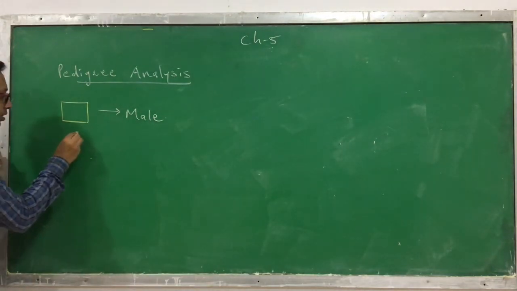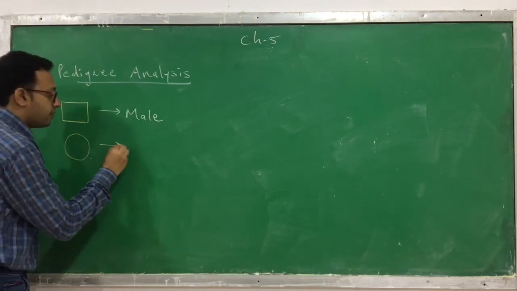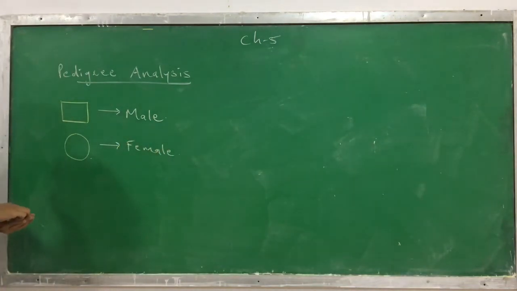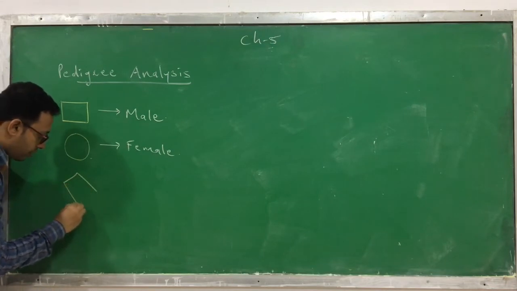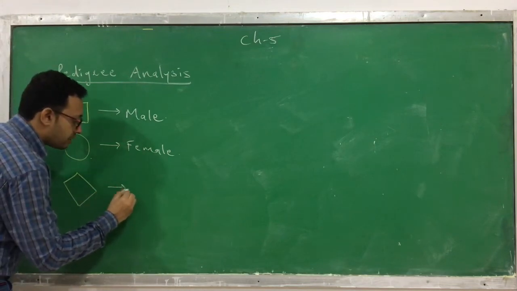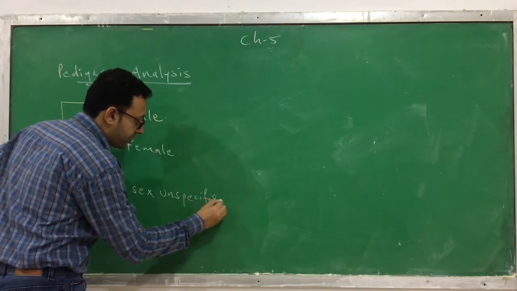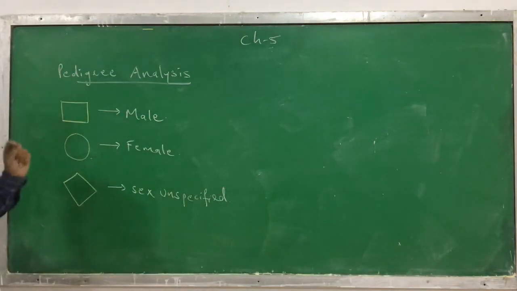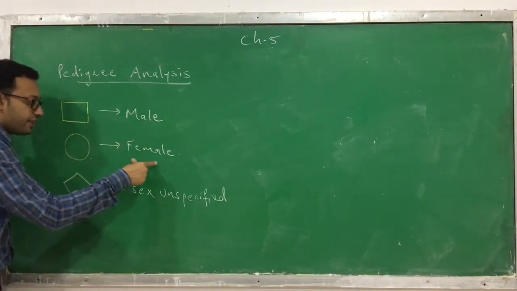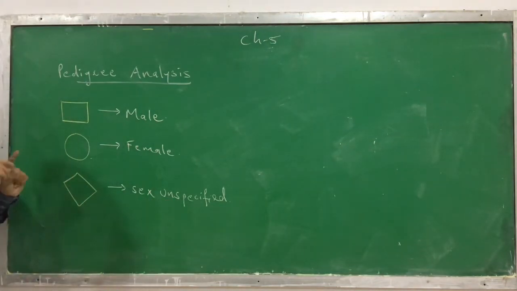The next symbol is a circle. The circle is a symbol for female. The next symbol is a tetragon, like this. That means the sex is unspecified. Clear? Okay, I can repeat. The square denotes a male. The circle denotes a female. This tetragon denotes sex unspecified.